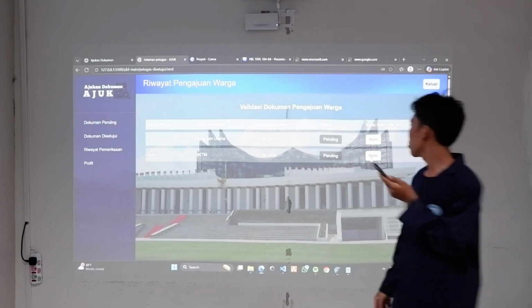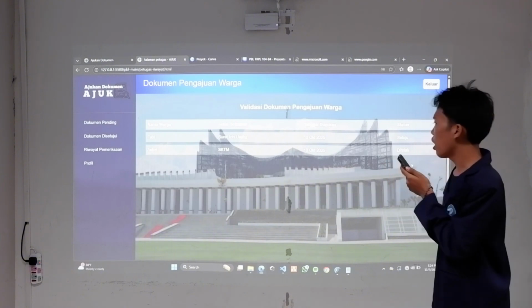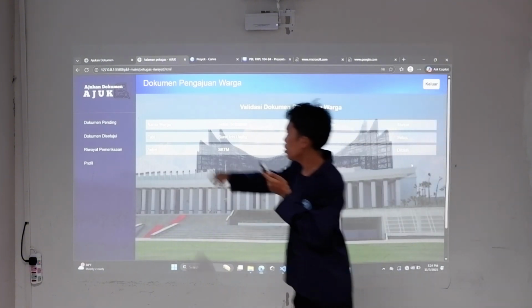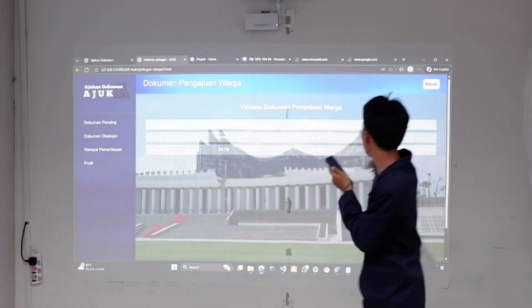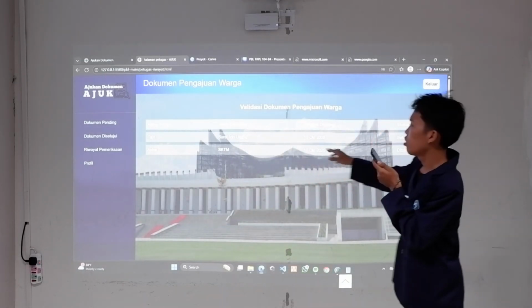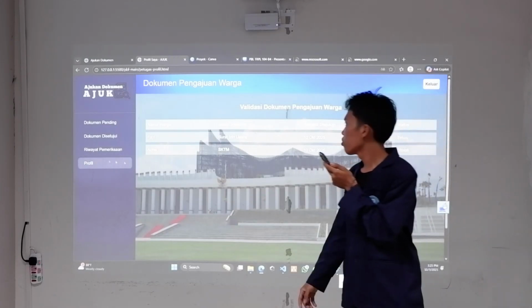Okay, next. This is the history. As an example, here is Fadri. He submitted a surat izin usaha document that has been approved. And this one is Acel. It's been rejected.